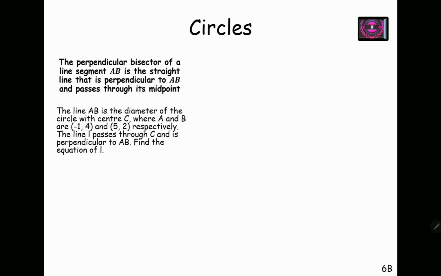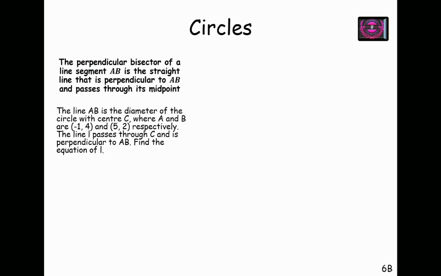The next topic that we were going to study is perpendicular bisector of a line segment. So it is given that perpendicular bisector of a line segment AB is the straight line that is perpendicular to AB and passes through its midpoint.